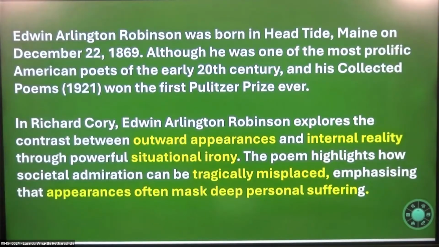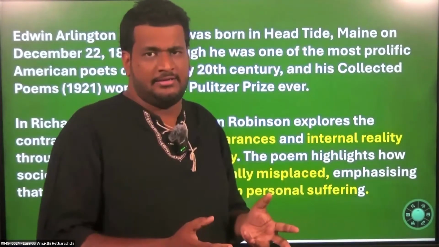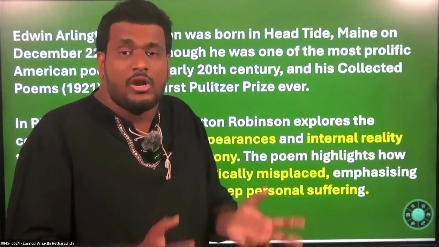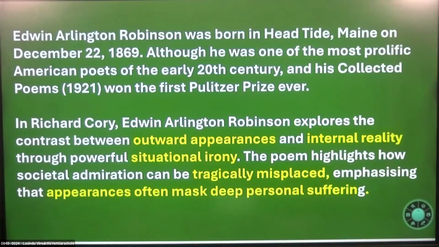In the first paragraph, after giving some introduction, I have given an entire idea about the poem. An overall idea about the poem, right? The poem highlights how societal admiration can be tragically misplaced, emphasizing that appearances often mask deep personal suffering, right? At the end of the day, we only bother to see the outside appearance, but we never bother to find out what kind of troubles and tribulations are faced by this particular person, right? That is my introduction, right?